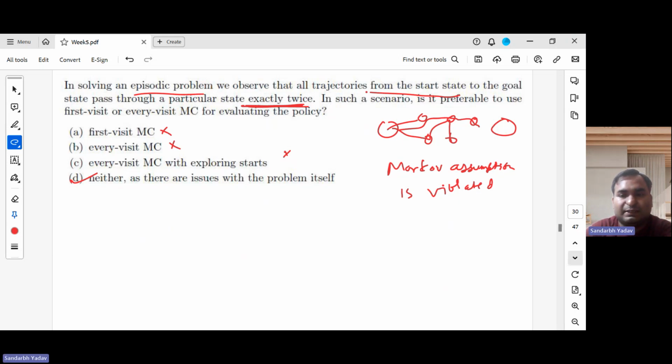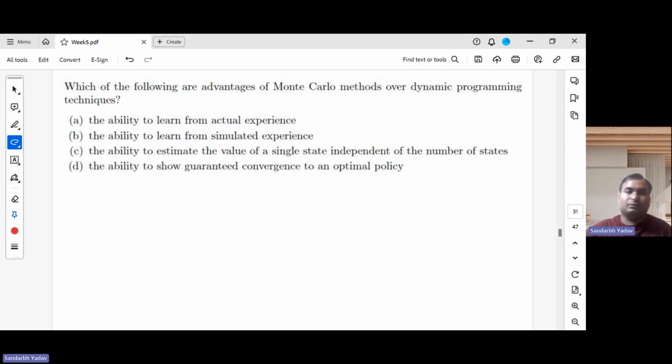Now I'll move to the next one. In this question, they have asked which of the following are advantages of Monte Carlo methods over dynamic programming, or MC versus DP. In dynamic programming, we were using transition probabilities, and in Monte Carlo, we weren't using them. So the ability to learn from actual experience, yes, we can do that. If we have a real model, then we can definitely do that.